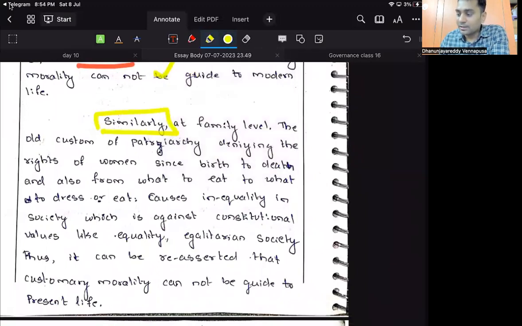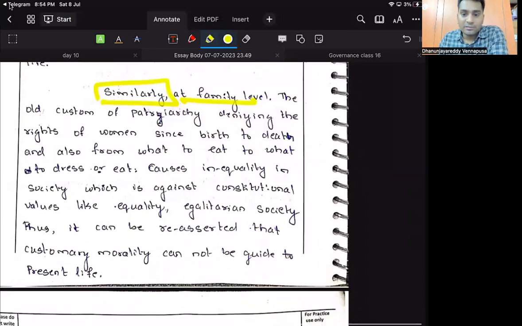Similarly, at the family level, comma. Right, clearly. The old custom of patriarchy, spelling. Patriarchy, denying the rights. Look at the spelling. If you don't get the spelling of denying, search for an alternate word and write. Don't write unnecessarily wrongly. Denying means not accepting or rejecting; you can write these terms if you don't know the spelling. The rights of women since birth to death, and also from what to eat to what to dress.